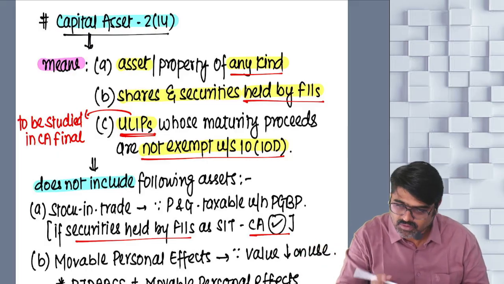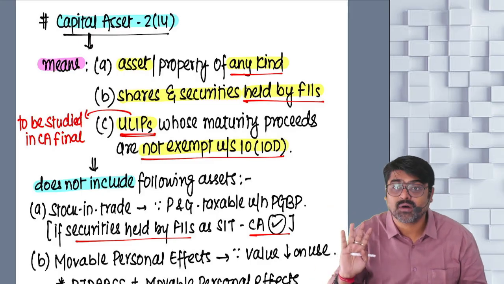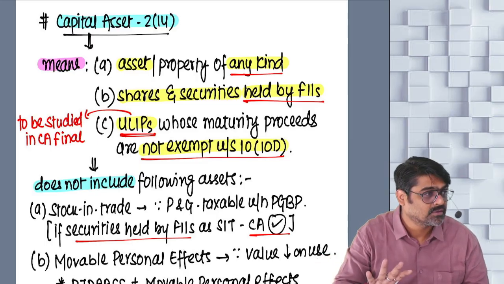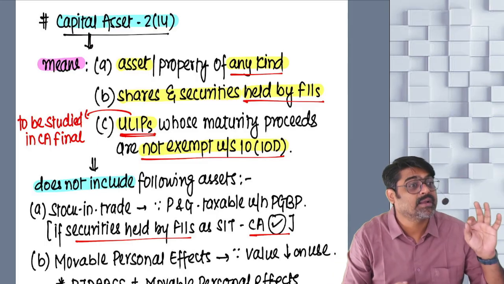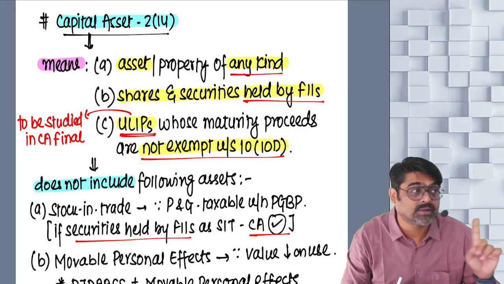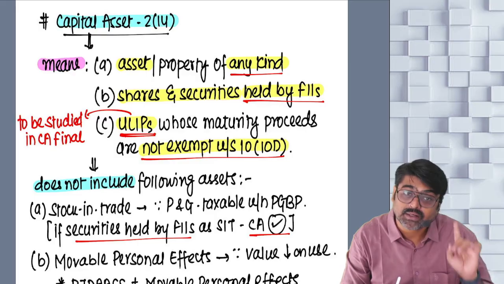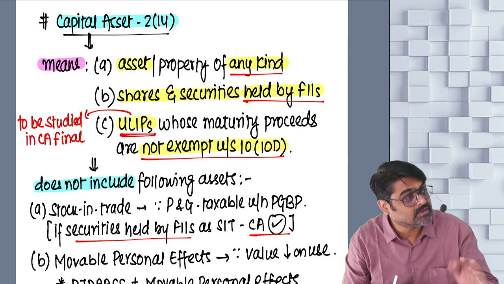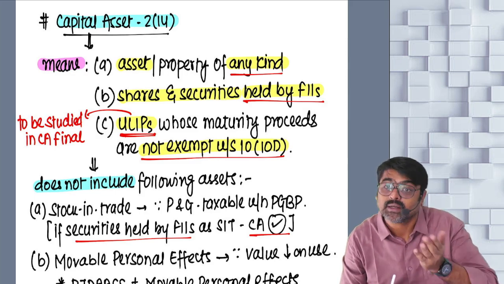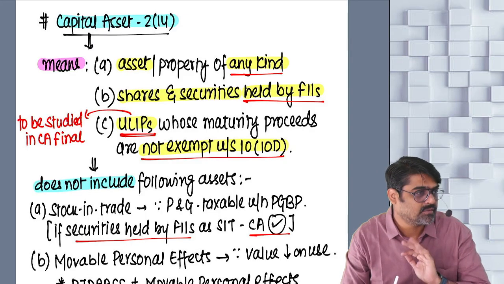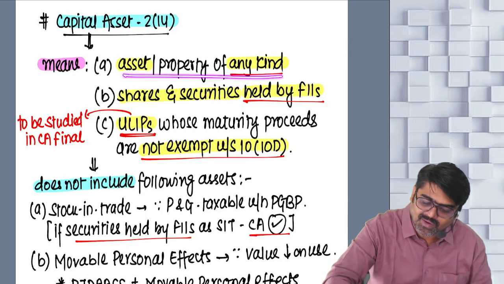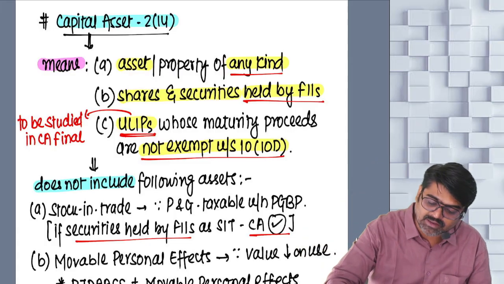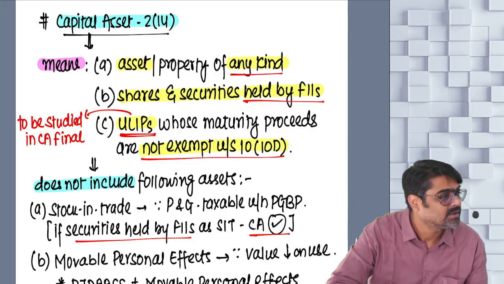But you have to remember, any shares or securities of Indian companies held by FIIs as per the SEBI regulations will be treated as capital asset and will not be treated as stock in trade. Will be treated as what? Capital asset. Specifically under the definition of capital asset, this asset is also covered as a capital asset. Will you remember? Other than this, all assets and properties are what? Capital asset. But any shares or securities held by FIIs will also be treated as capital asset.